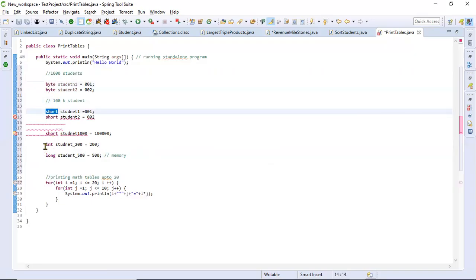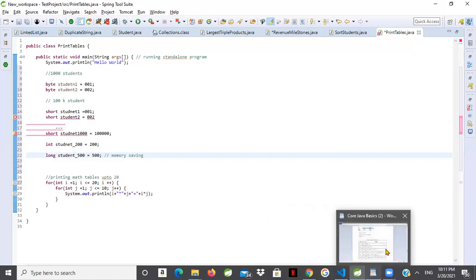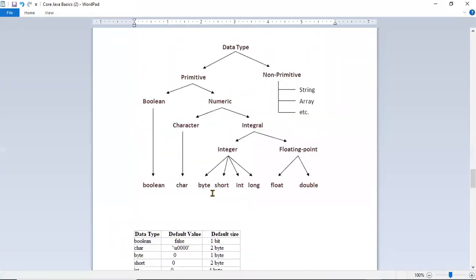So if you know it's kind of medium range, you can use int. If you know it's a bigger range, you can use long. This is for memory management, memory saving only. That is why they have given four categories for whole numbers only. And in the same way, we have two categories for float.